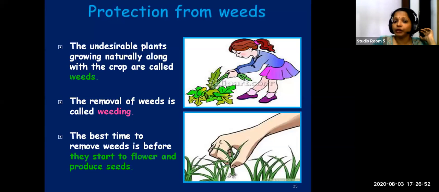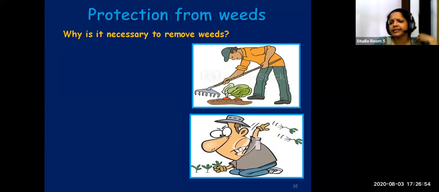Now moving on to the next slide. Why is it necessary to remove the weeds? Why are we insisting on removing weeds? Why is it considered an important agricultural practice? What is the problem if we are allowing them to grow in the field? So let's see why it is necessary.